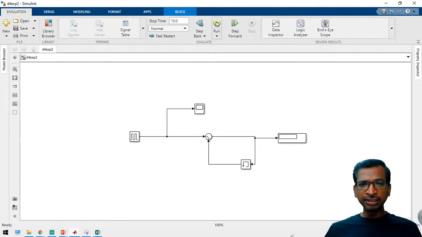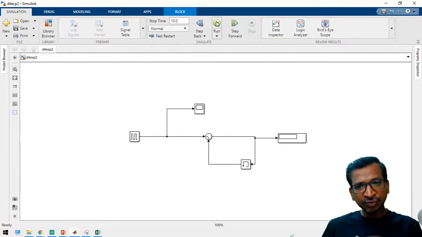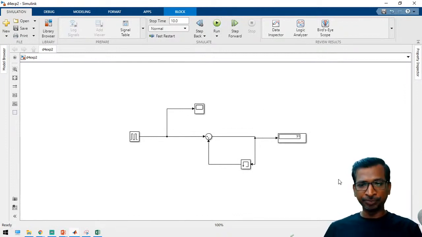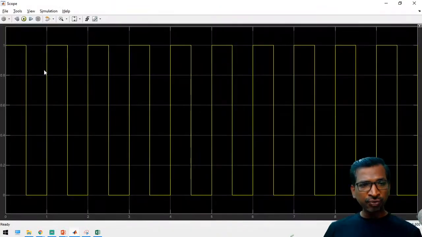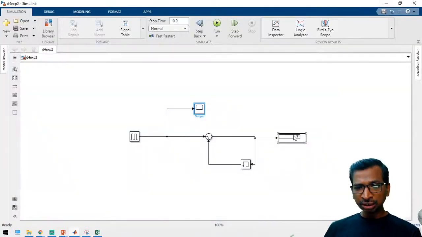So just run the simulation, you will get some value. So we have to ensure whether we are getting the exact value or not. If you are not getting the exact value, then you have to adjust the simulation time, right? So now we are getting 31. 31 is the number of pulses which is applied during this entire time. But actually the input is only 10 pulses, whereas the output shows 31 pulses.